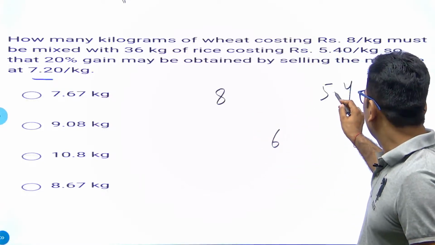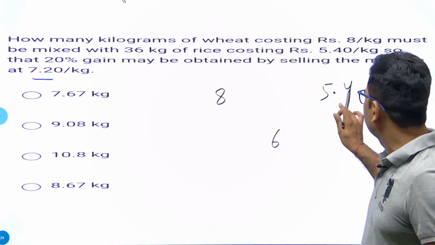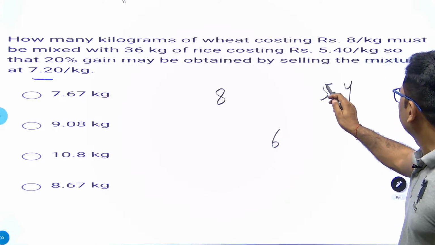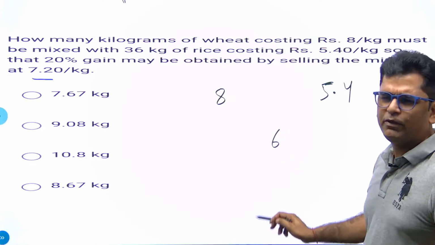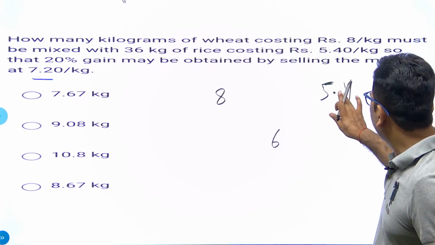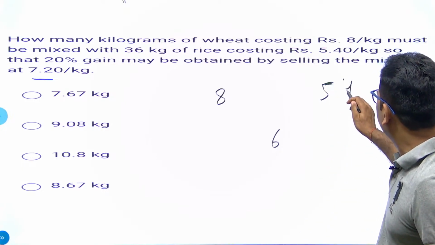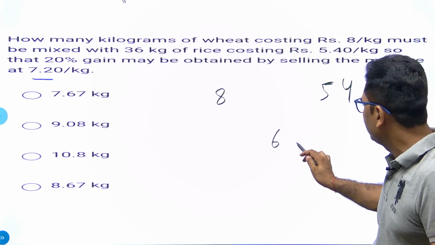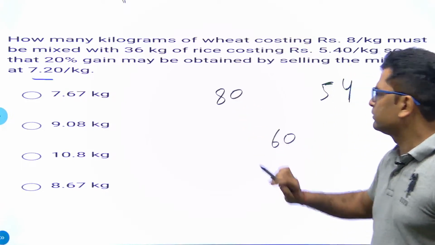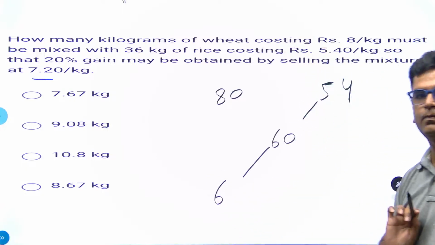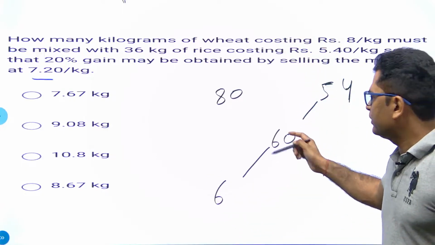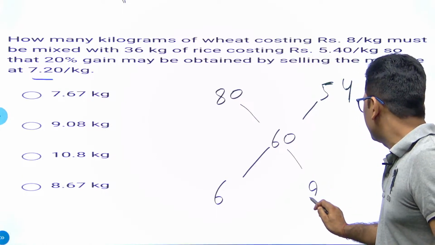For calculative convenience, what I am doing is that, even if you don't do it, it will work, but then we'll have trouble with decimals. So we don't want to do that. Remove this decimal. This is 54. It means we have multiplied it by 10. So the difference between them is of 6 ratio. 54 and 60. The difference between them is of 20 ratio.